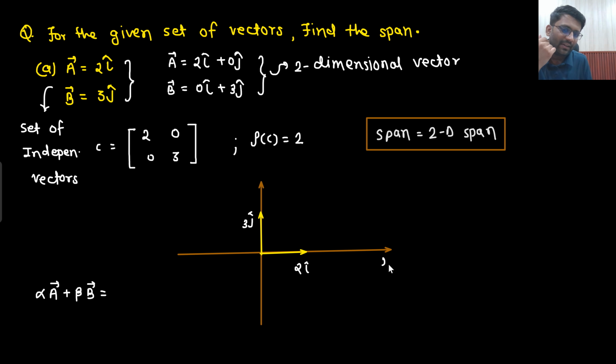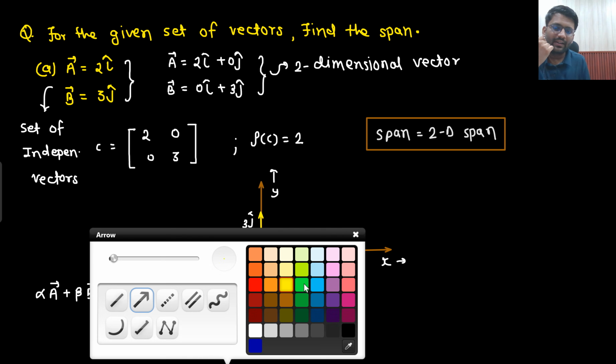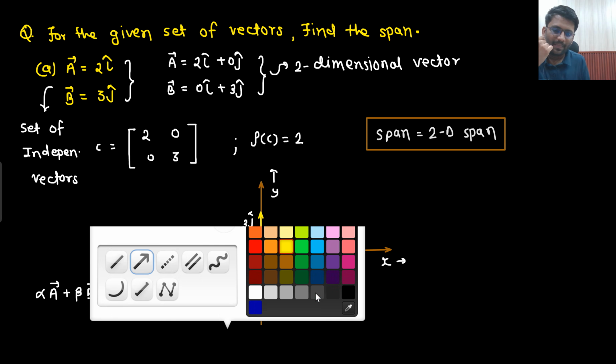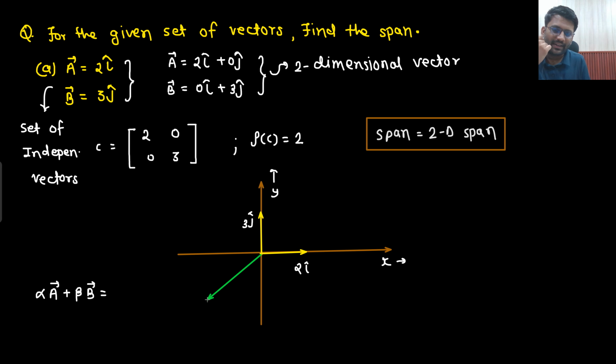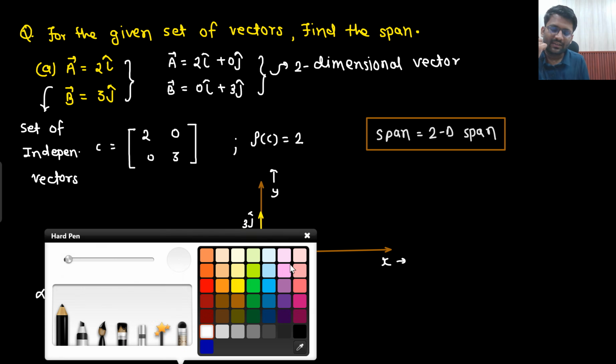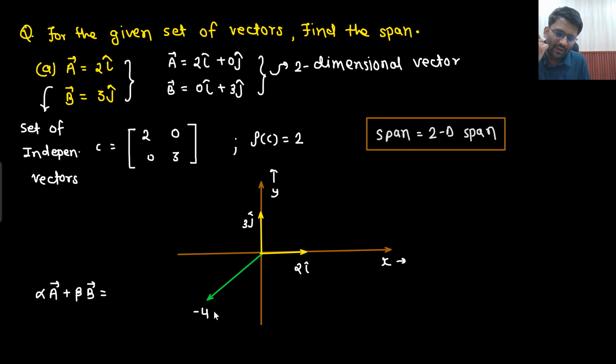In this xy plane, someone comes to me and says to create this vector. What is this vector? This vector is nothing but minus 4i cap and minus 3j cap. Create this vector using only these two vectors. That means alpha vector A plus beta vector B, I need to make minus 4i cap minus 3j cap. Can I do it?